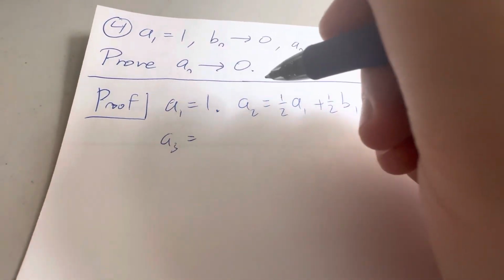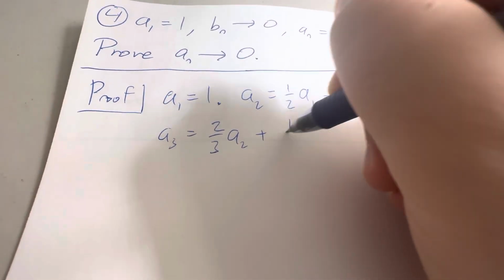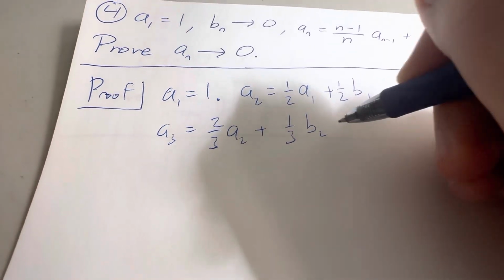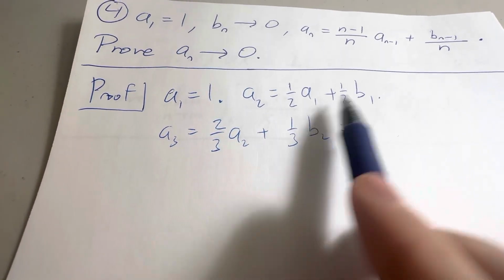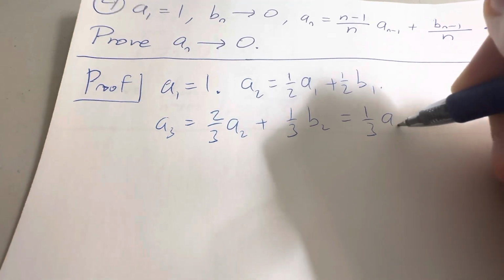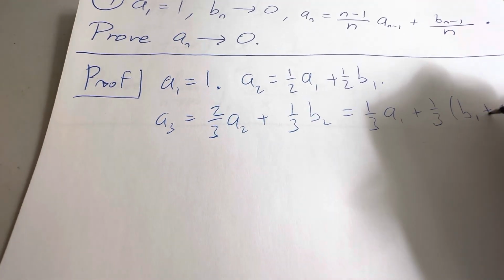So what about A3? A3 is equal to 2/3 A2 plus 1/3 B2. But we know what A2 is. A2 is this guy. So if we plug that in there and simplify using algebra, we'll get 1/3 A1 plus 1/3 B1 plus 1/3 B2.